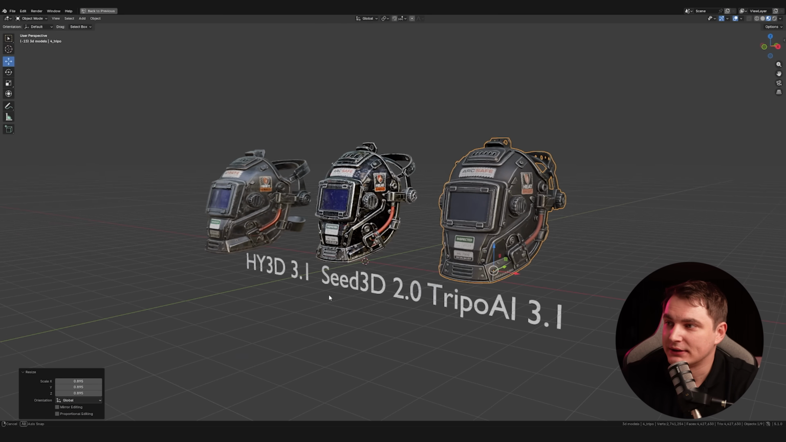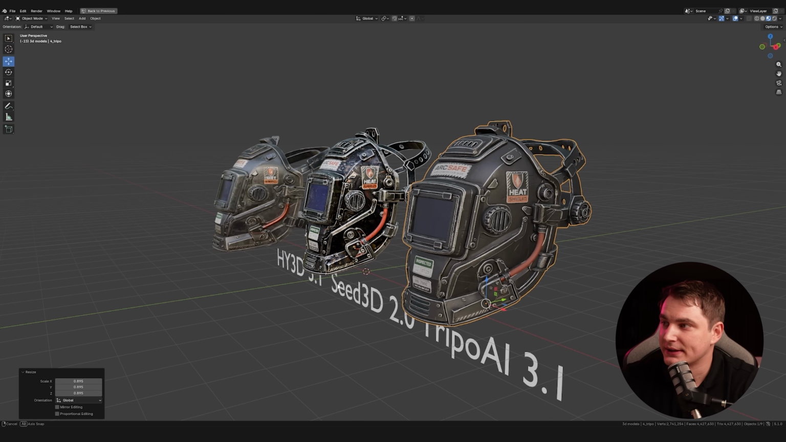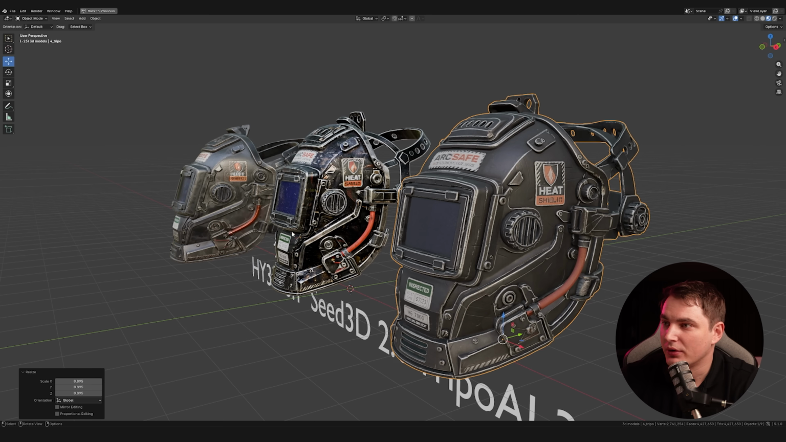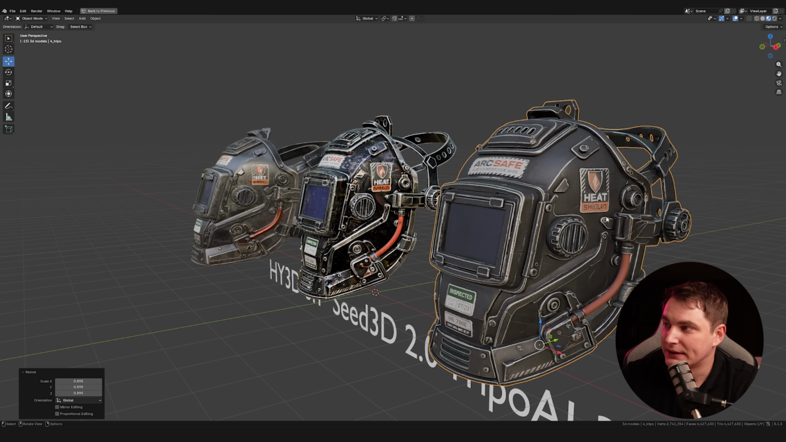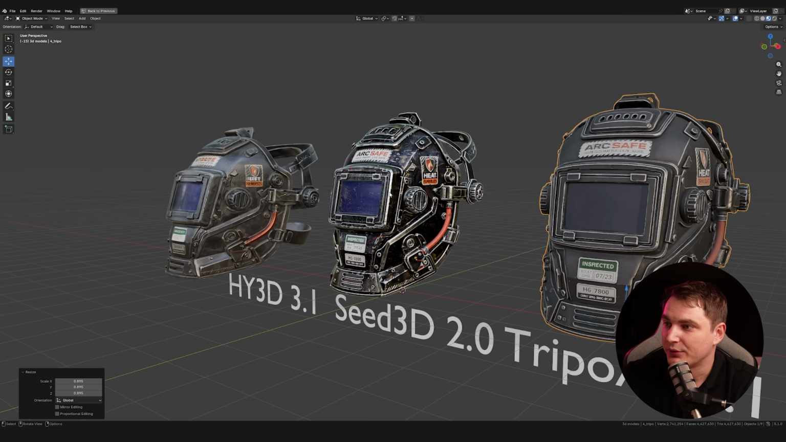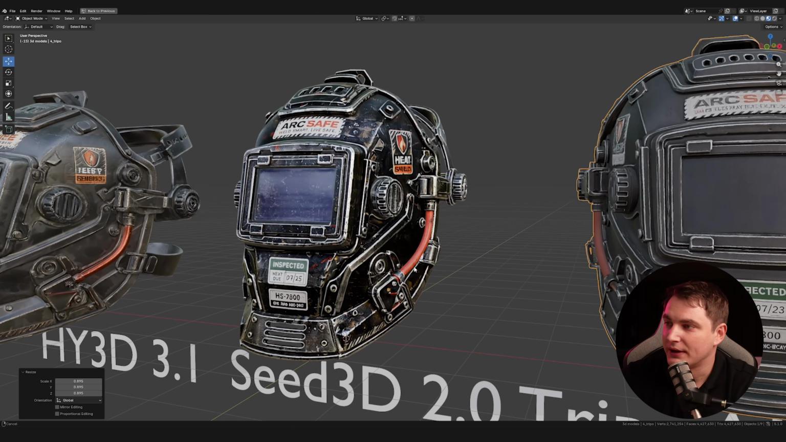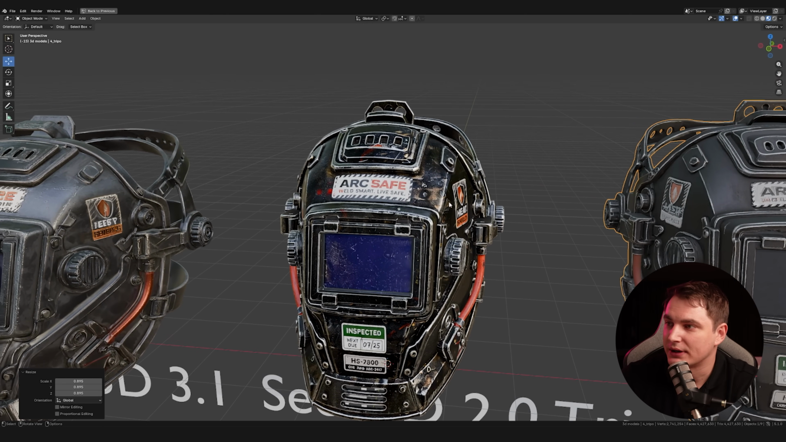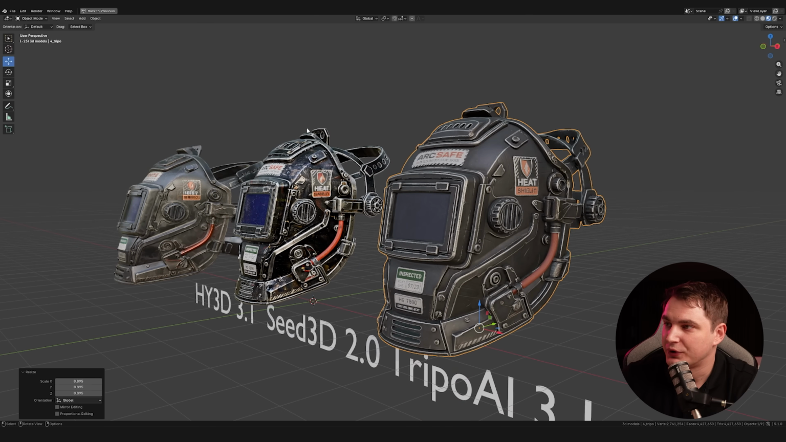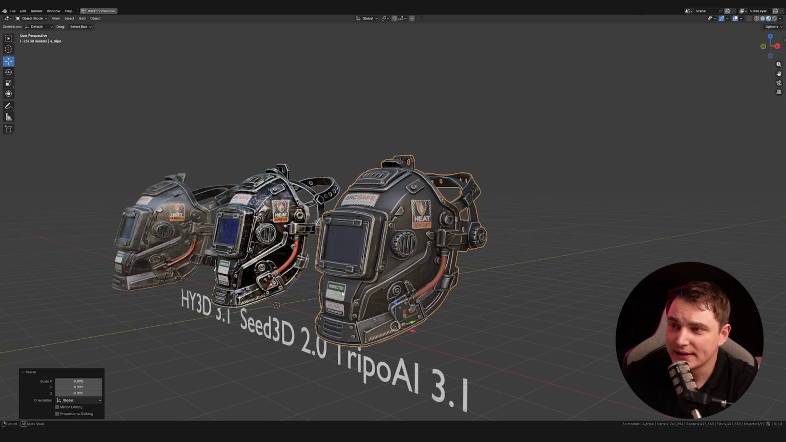We have a detailed helmet, right? So we do have some text and stuff, and Tripo, Seed, and Hunyan. Look at the text. Hunyan definitely fails, like the number 3 here. And well, actually, the text is not that bad on the Seed, right? So we can distinguish some stuff. Pretty close to Tripo. And here's the interesting part.